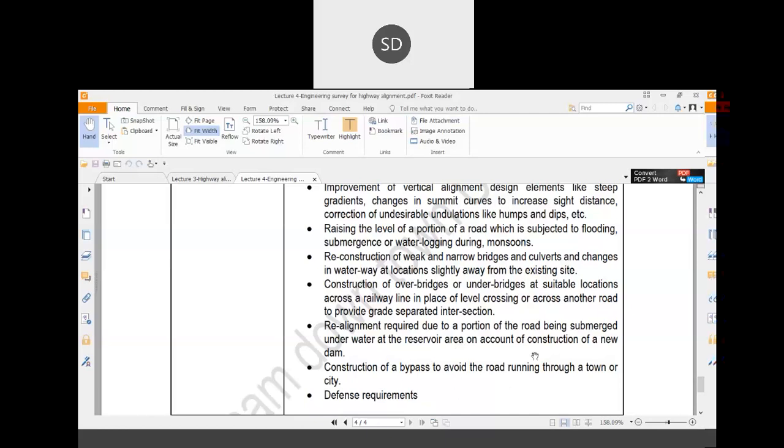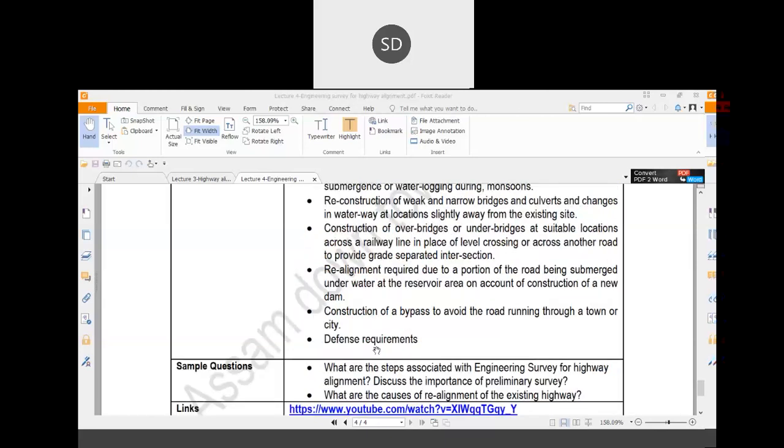Construction of a bypass to avoid the road going through the town. Suppose one particular city is there, and different roads are there. Now, suppose some vehicles want to go from this end to that end. In that case, if the vehicles pass through the city, it will take more time. So in such cases, you can build one bypass road. And if there is any defense requirement also, in that case you can construct the road.